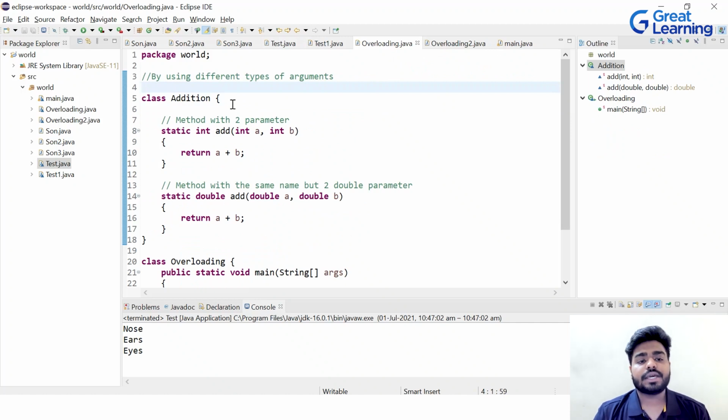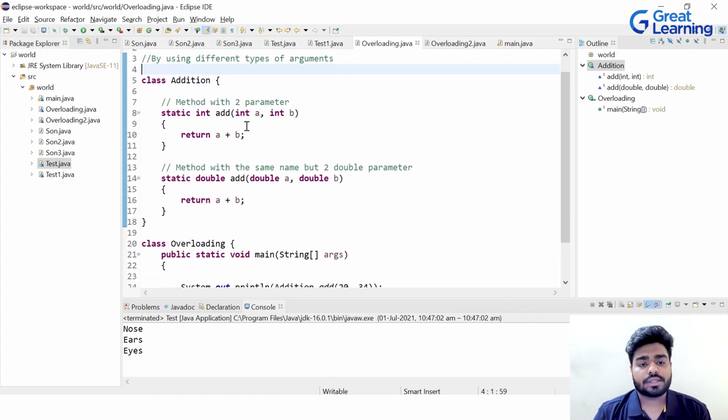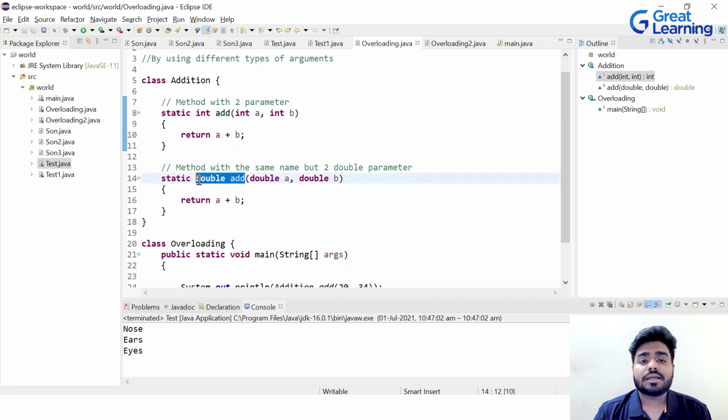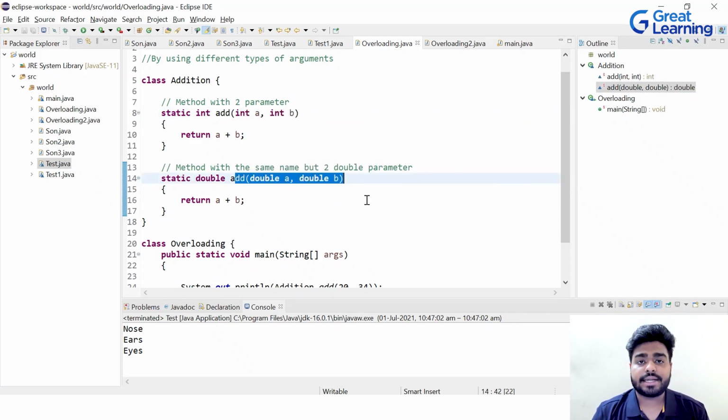You can see here we have written one example, and here inheritance will not come into the picture, because this is overloading, right? What happens in overloading? We will have one class and we will have two methods with the same name inside it. Here you can see this is data type overloading. We have a method add with two parameters of integer type. But here we have a method add, the same name, but with different data types. The quantity of parameters is the same, here also two, but the difference is the data type, right?